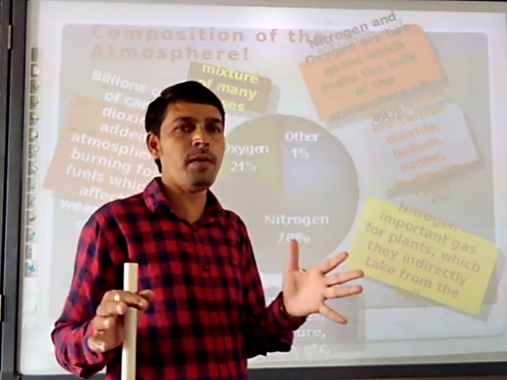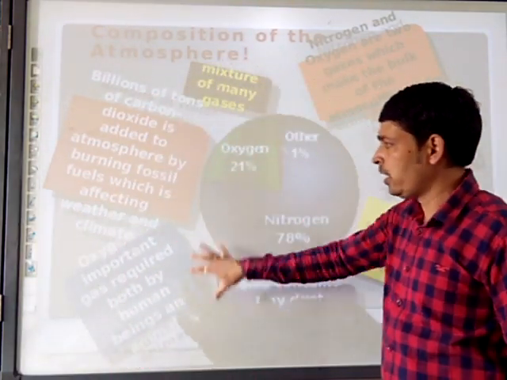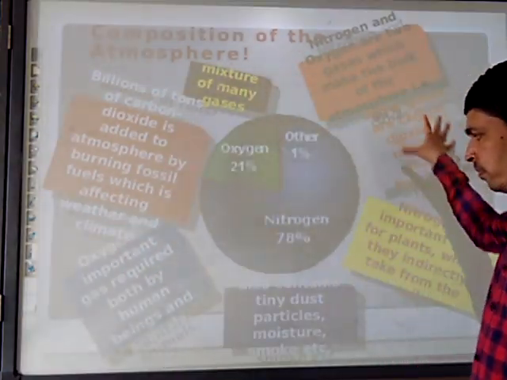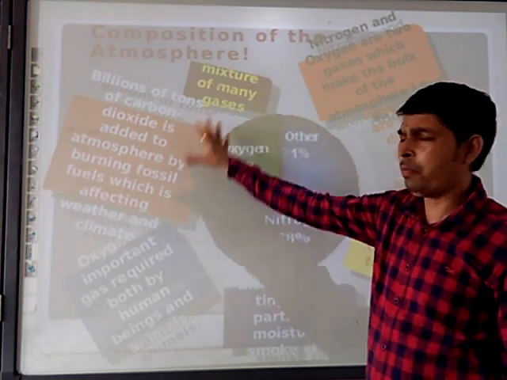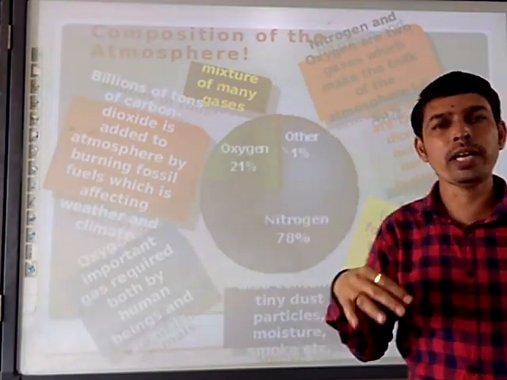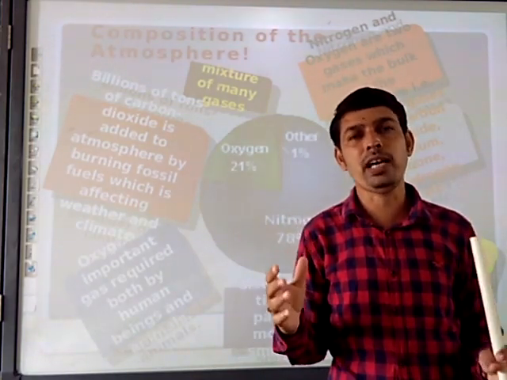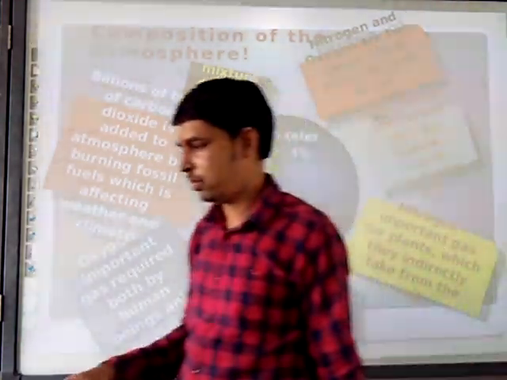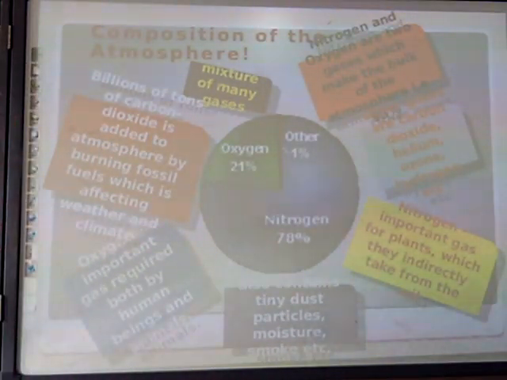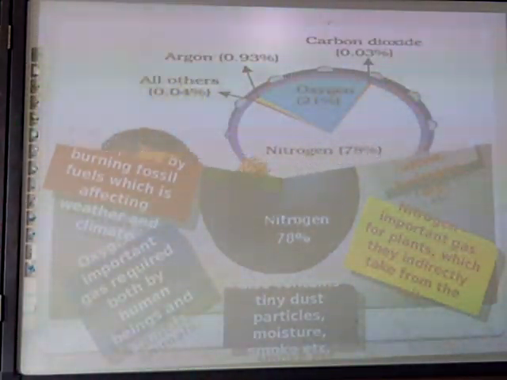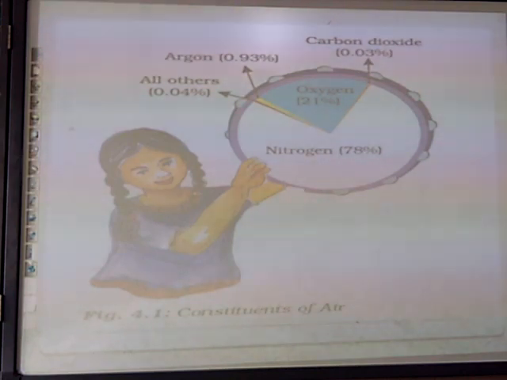So the composition of atmosphere, by seeing this, it looks a little bit too crowded. To make it more crystal clear, we are going to see the textbook pie chart. See this carefully.